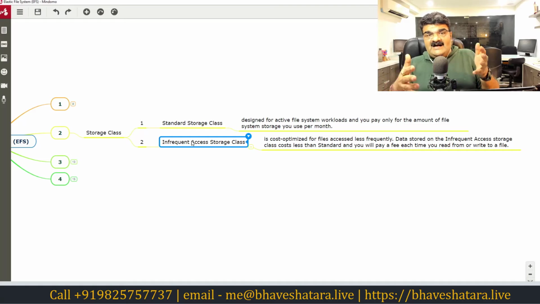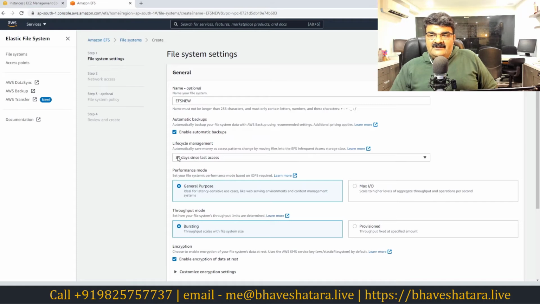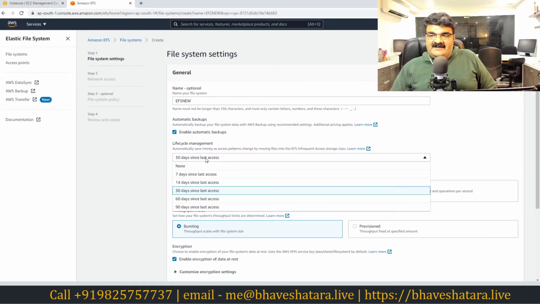Now the question is, how can I use this? When you create Amazon EFS, there is a lifecycle management option. What is the meaning of lifecycle management? Many times the customer cannot identify whether this data is frequently accessed or infrequently accessed. And if you are not able to verify your storage class and you store data in the wrong storage, this will be problematic, because you may have to pay more charges.